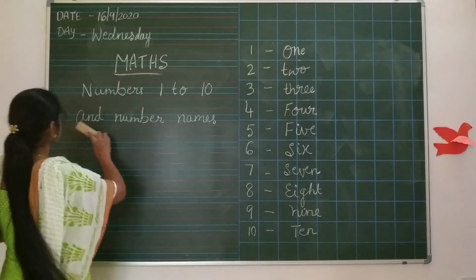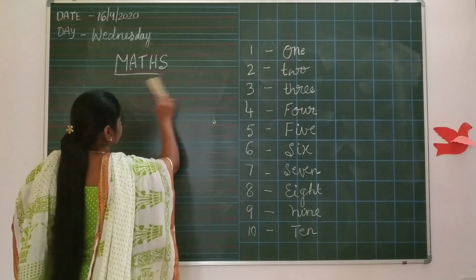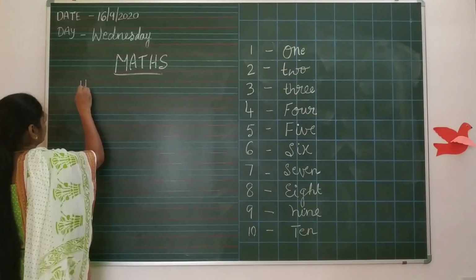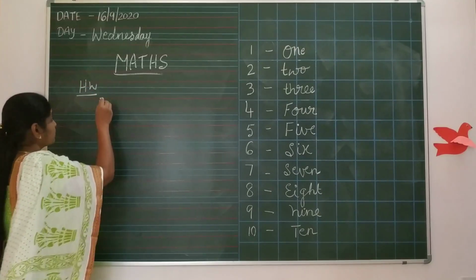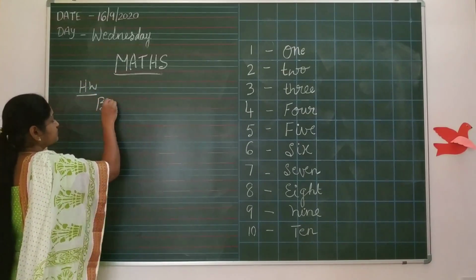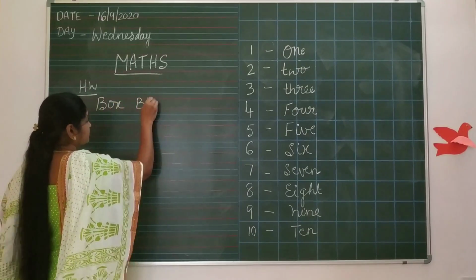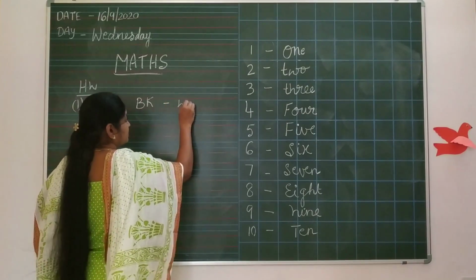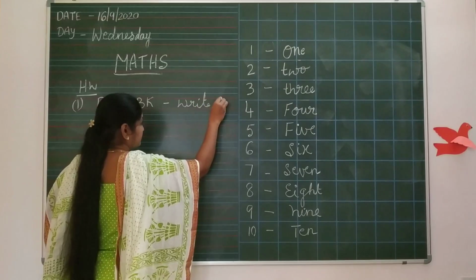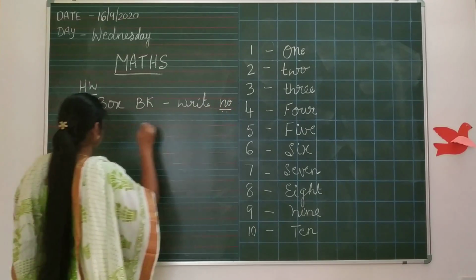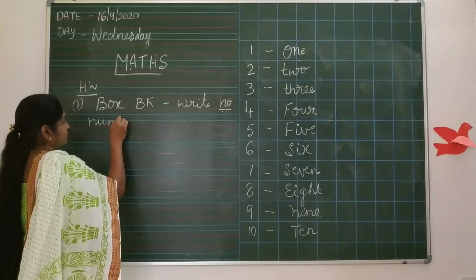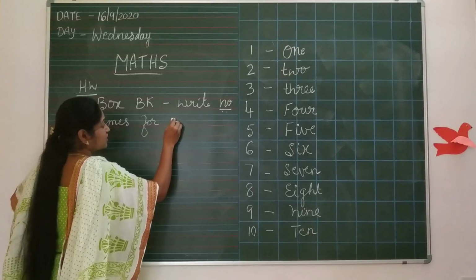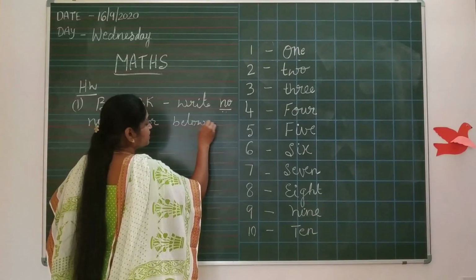Today's homework is: take your square book or box book. First homework is to write number names for the below numbers.